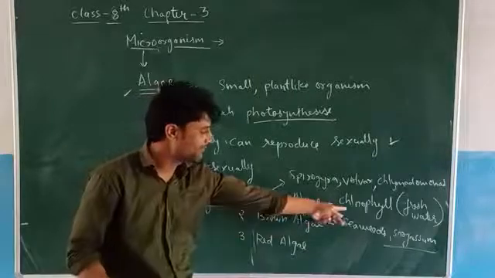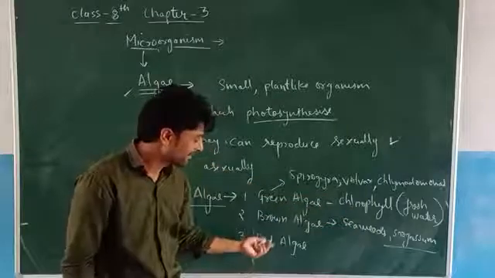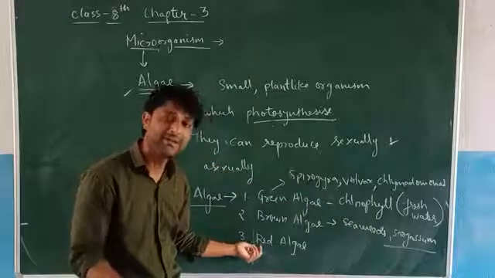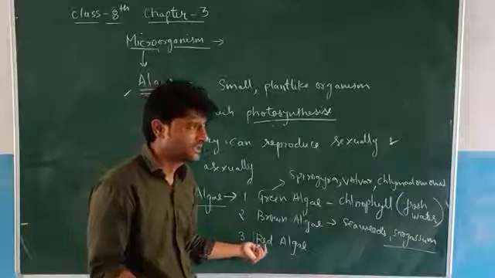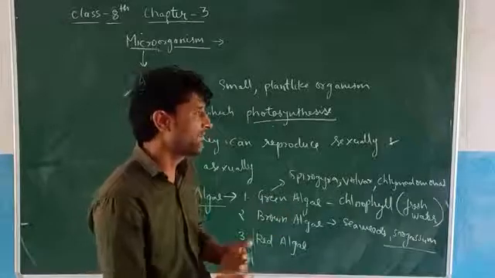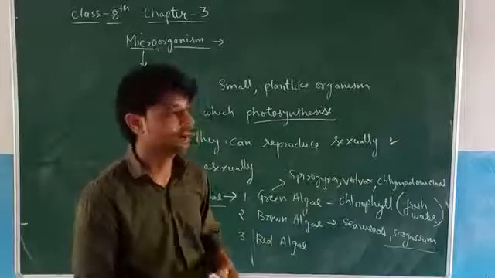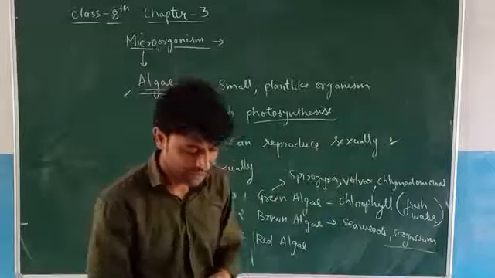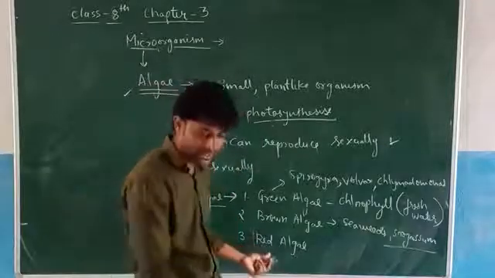Now, why are they red? Because they don't have chlorophyll in them. That's why they have another pigment in their body. Due to the presence of that particular pigment, they are considered red algae in spite of chlorophyll. Clear?